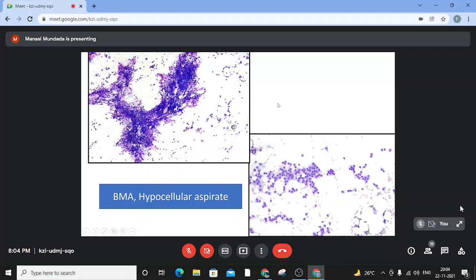However, one point of caution I would like to point out: many times I've seen with my residents, a case comes of a hypocellular marrow showing normal-looking plasma cells, sometimes forming sheets, and they tend to label it multiple myeloma. Many times, in these cases there is a clinical suspicion of aplastic anemia.